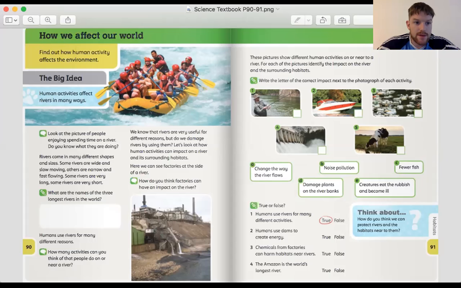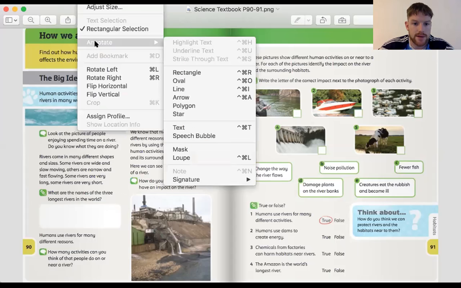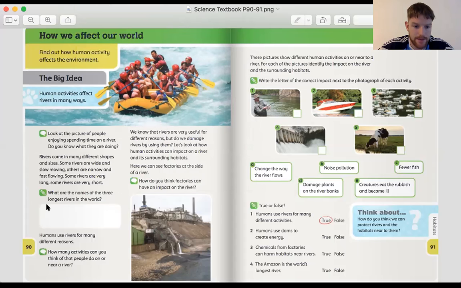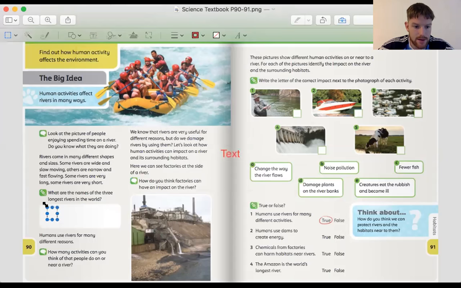Well, the first longest river in the world is in Egypt, and it's called the Nile. The Nile is the longest river in the world. So let's put that in there, the Nile. The Nile is the longest in the world.